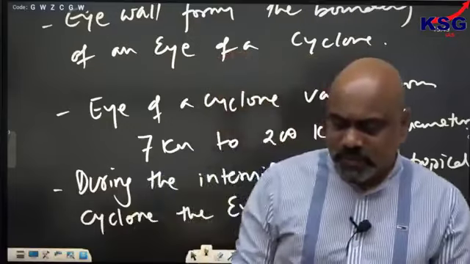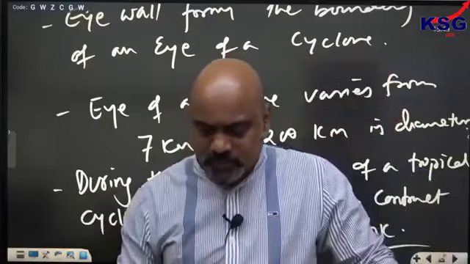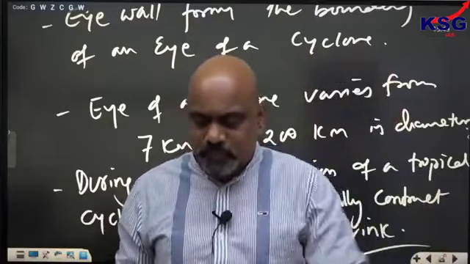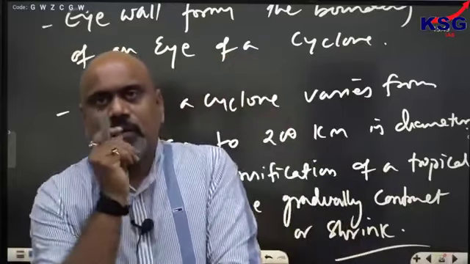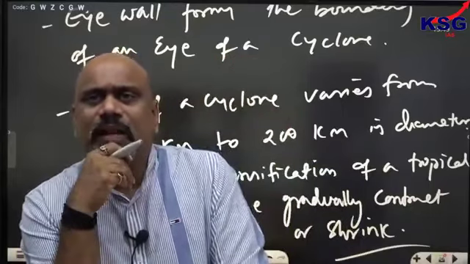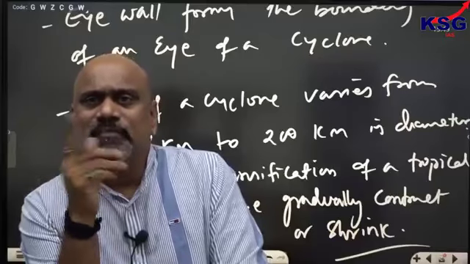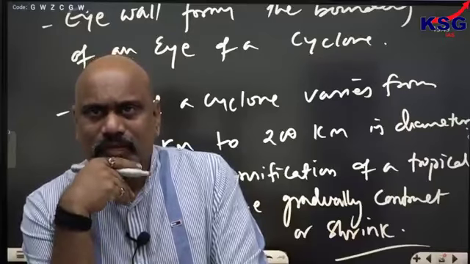The eye can be elliptical, but whenever it intensifies it becomes very circular.